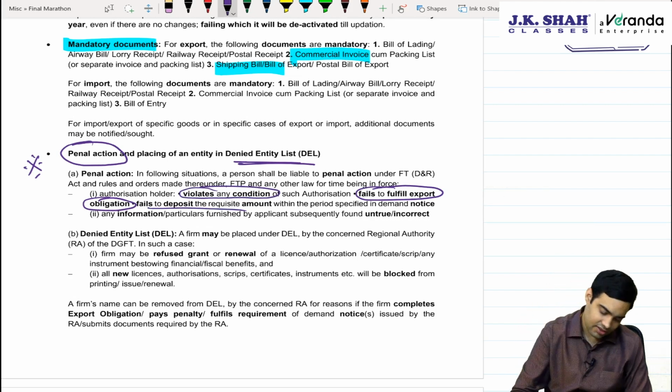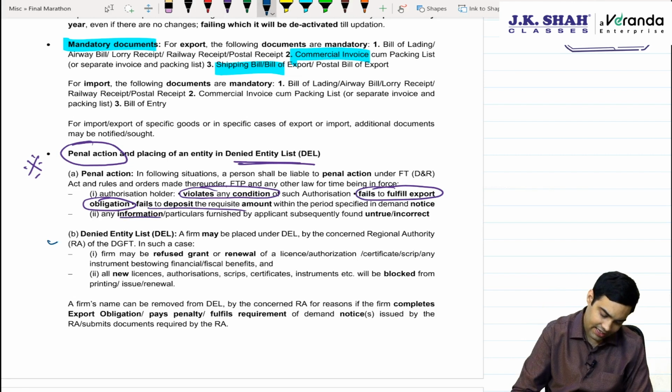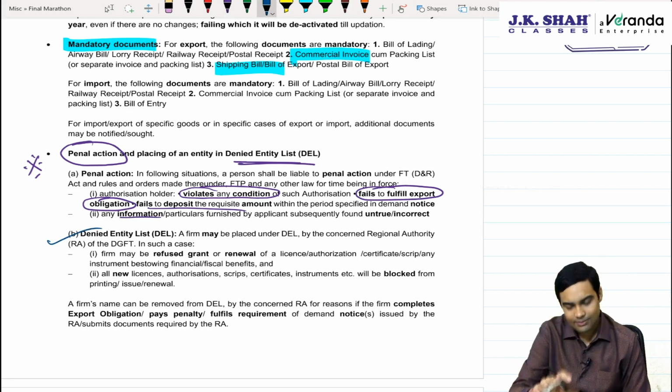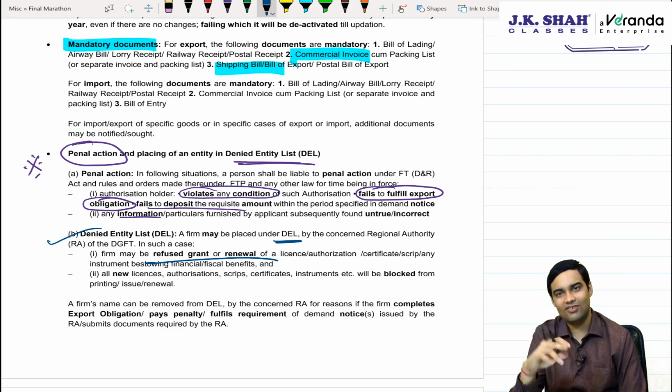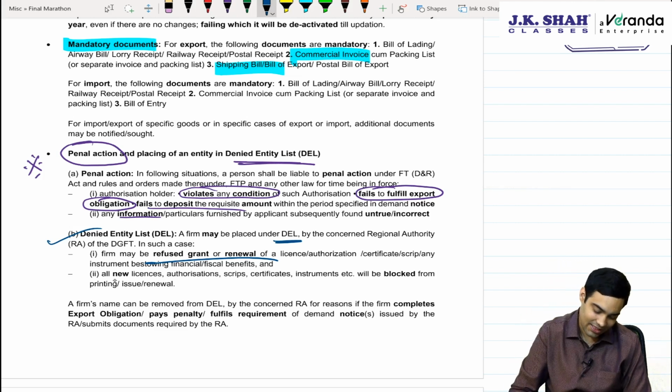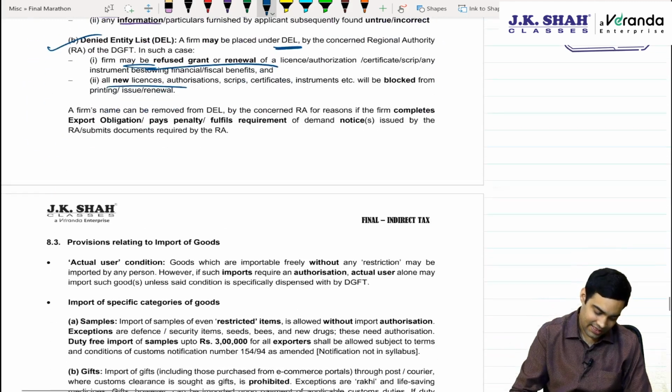If that is not done, penal actions will be initiated, plus he will be put under the denied entity list. Once he is placed under the denied entity list, DGFT has the power to directly refuse any further license which this person applies, and he will not get any renewal of the current license as well. The moment he pays the duties correctly, again this denied entity list will be revoked and he will be eligible.